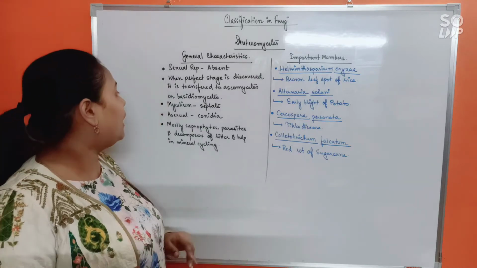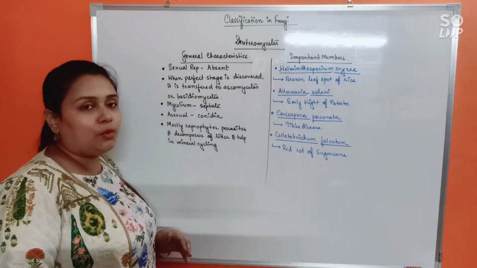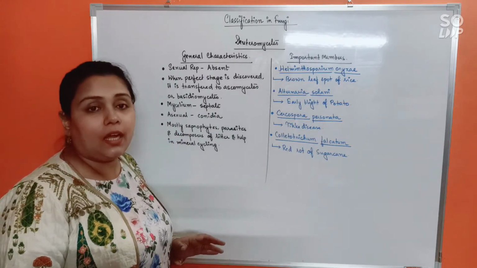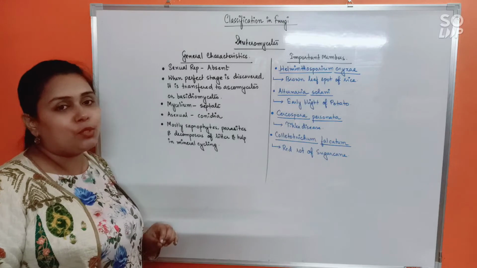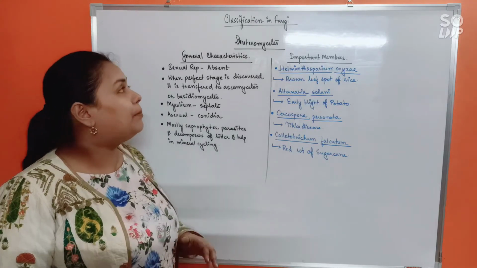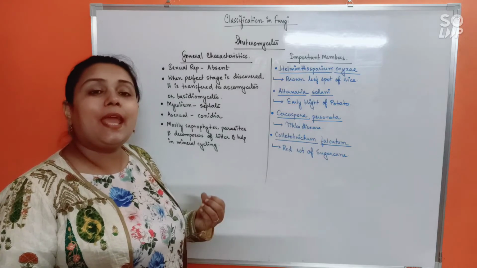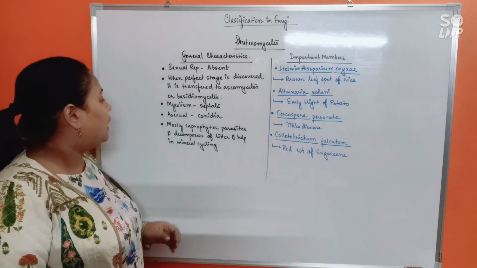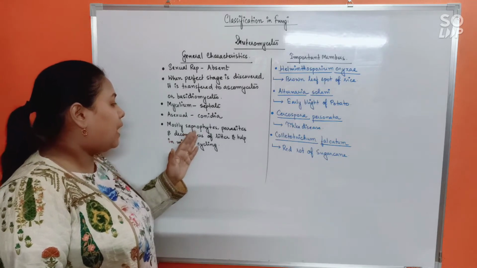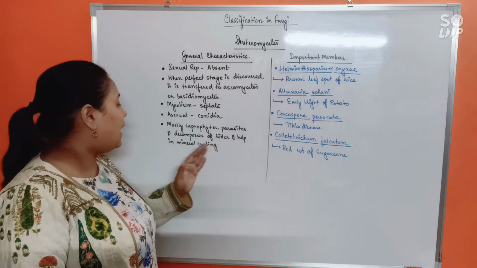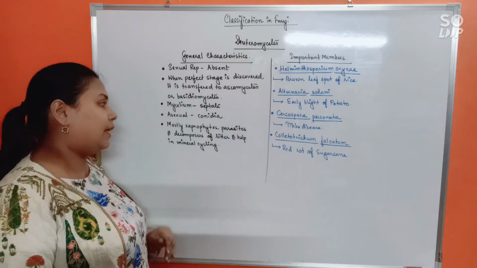Alright. Now, mycelium is mostly found to be septate. Asexual reproduction is mostly by conidia, and you know very well conidia is mostly found in Ascomycetes, so that's why I'm telling you most of the members of Deuteromycetes end up getting placed in Ascomycetes. Now, most of the members are saprophytes, parasites and decomposers of litter and help in mineral cycling.